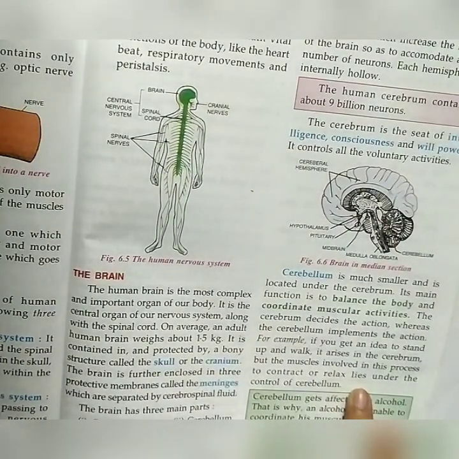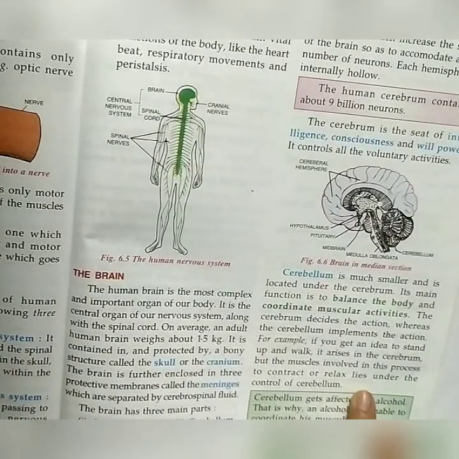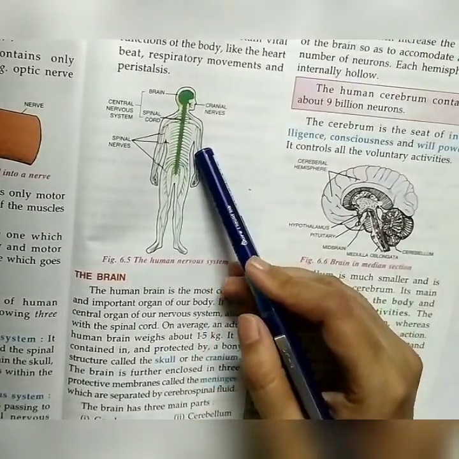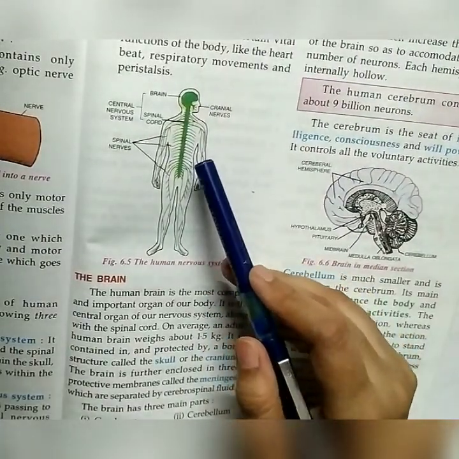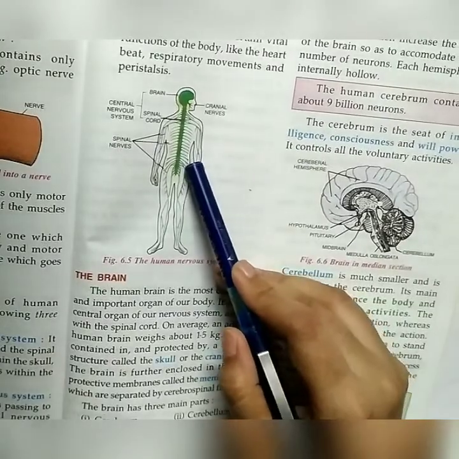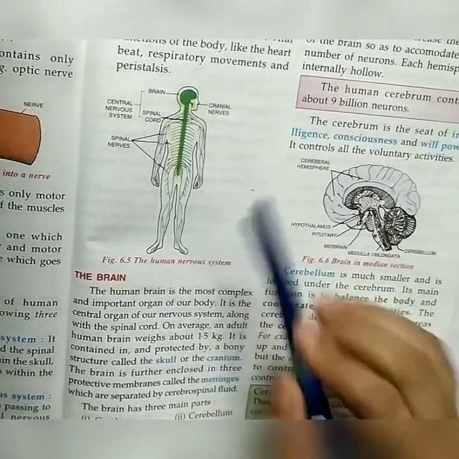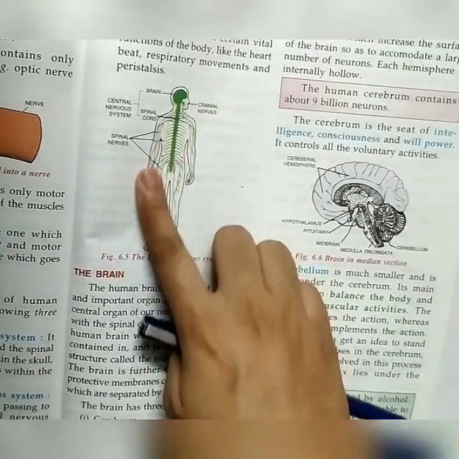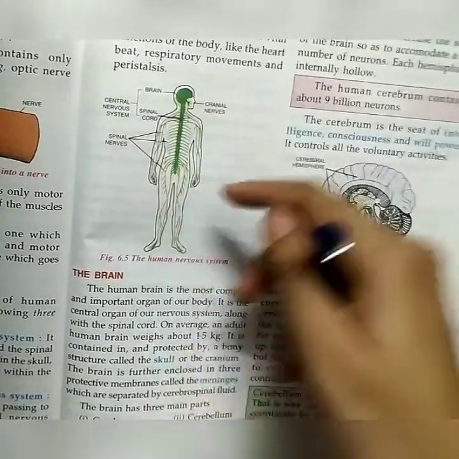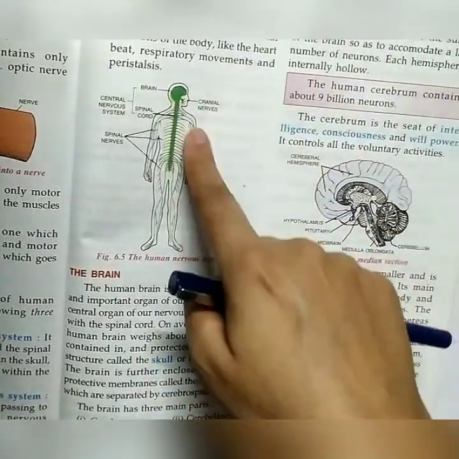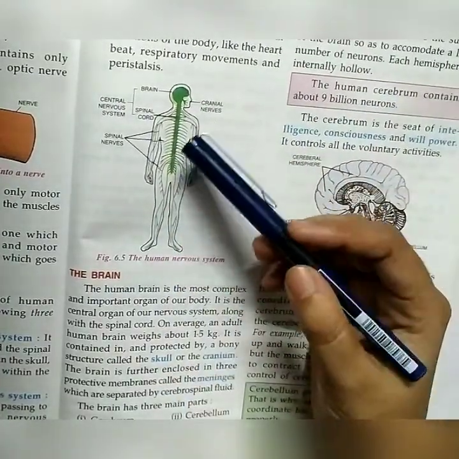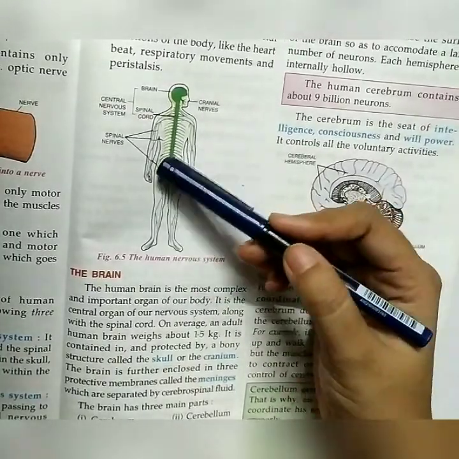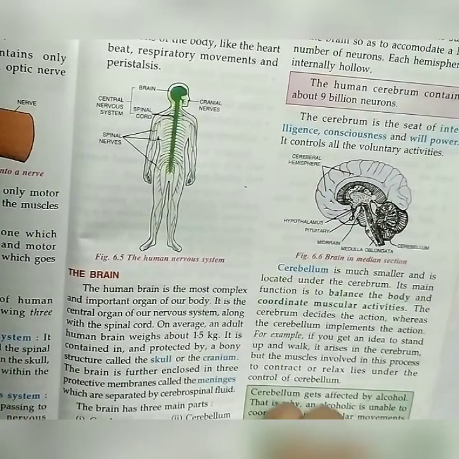Now PNS, or peripheral nervous system. It consists of nerves passing to and from the central nervous system, reaching out to all parts of the body. See, from the brain and the spinal cord, you can see so many nerves emerge. These thin nerves in green color are arising from the brain and the spinal cord, and they are reaching all other parts of the body.